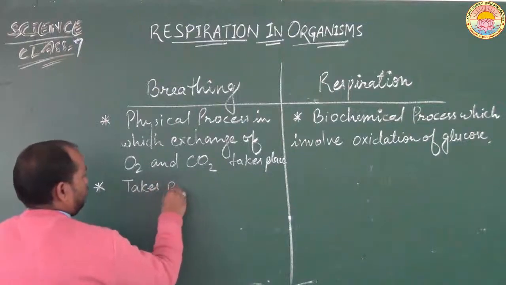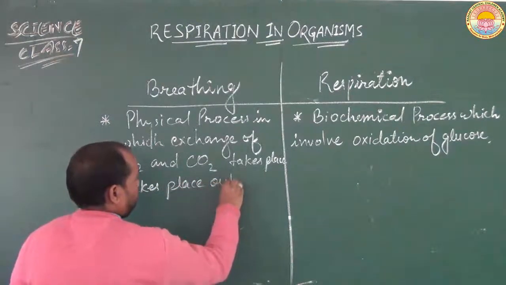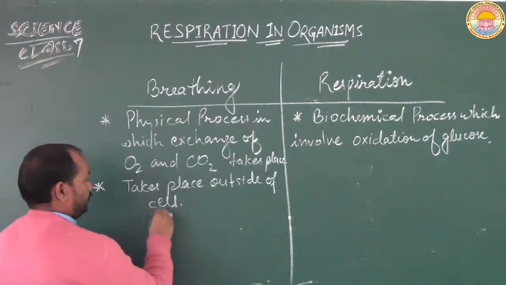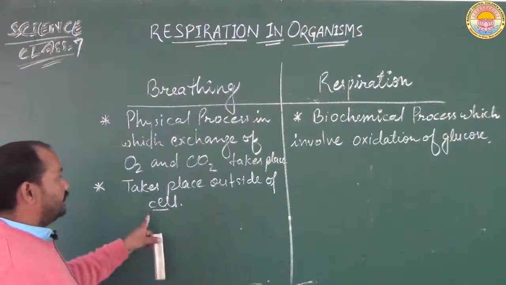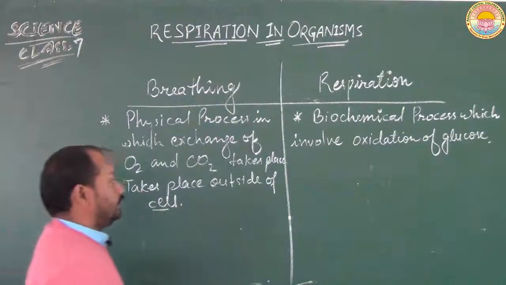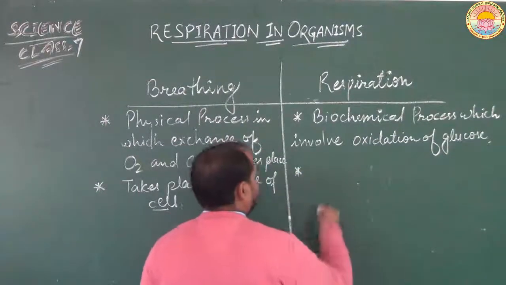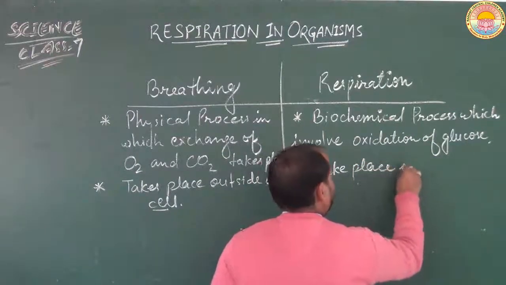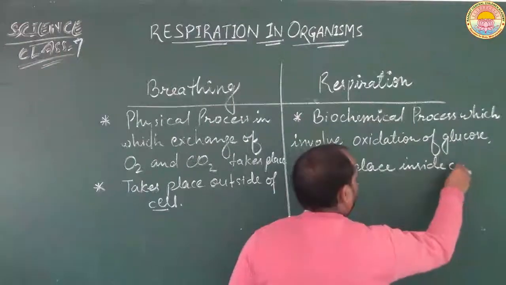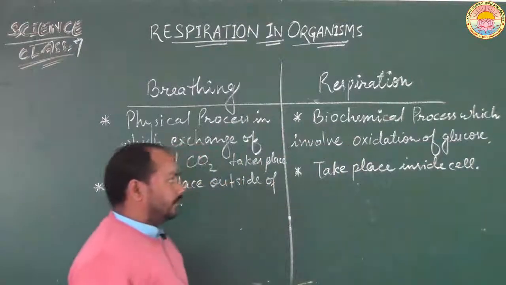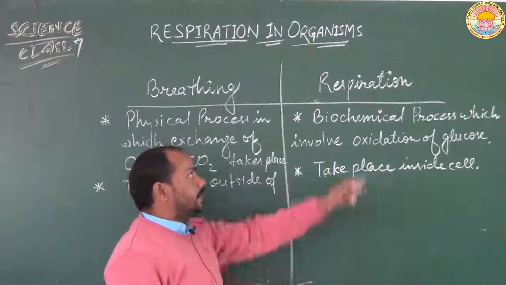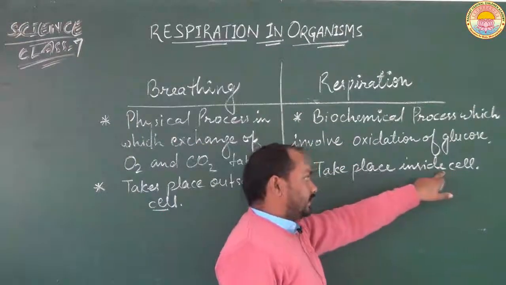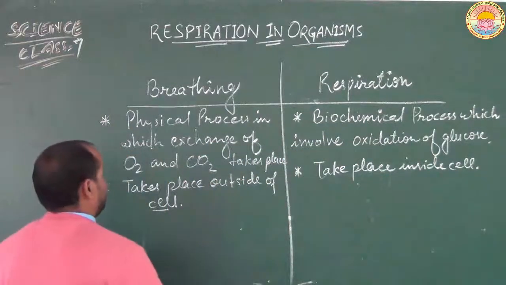Breathing process takes place outside of the cell. Means breathing process does not take place inside the cell. It takes place outside of the cell. Whereas the respiration process takes place inside the cell. I have told you when we were discussing respiration that respiration is also called cellular respiration because respiration takes place inside the cell. So this is the second difference between breathing and respiration.